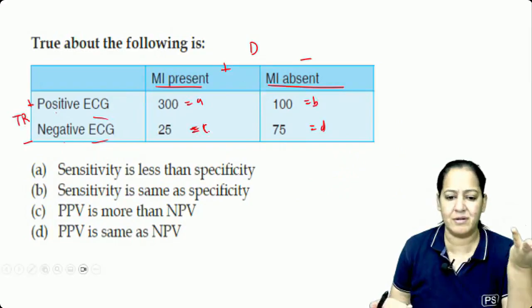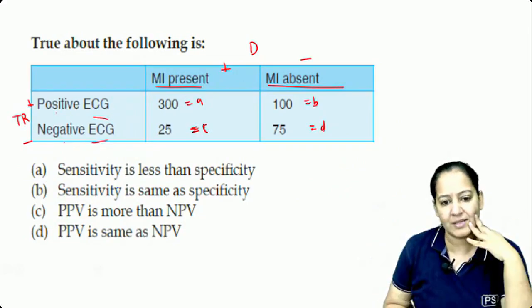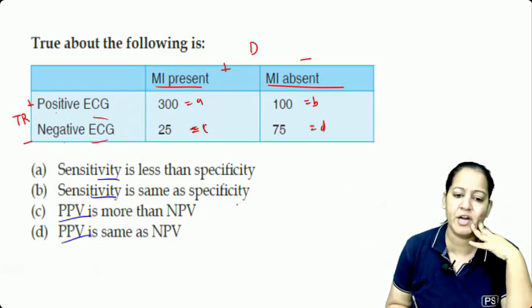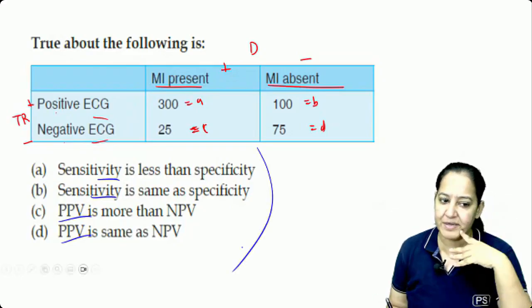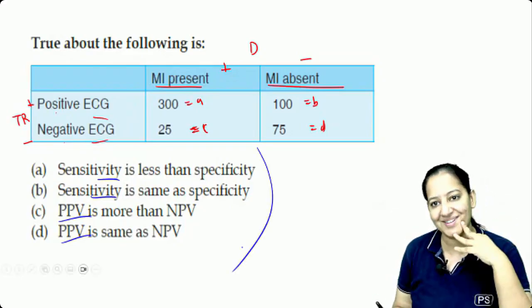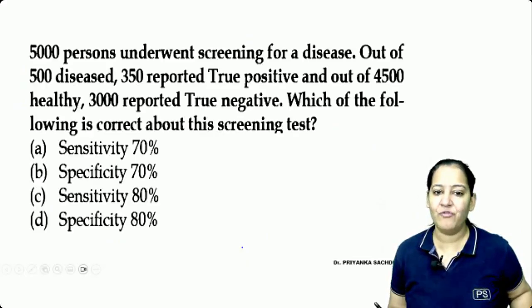Just what is the question now? Just calculate the 4 things: sensitivity, specificity, positive predictive value, negative predictive value, and see which of the following statements is correct. One should be correct, of course. You know the 4 formulas.